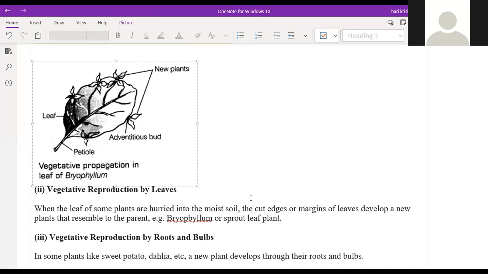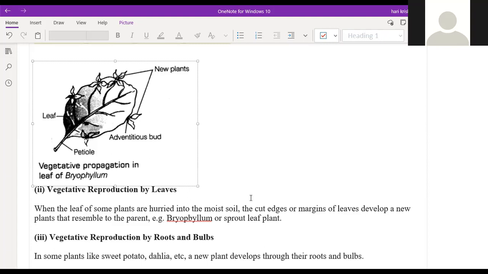If the leaf is in the soil for a longer time, this will grow into a plant. That's vegetative propagation by the leaves. Okay. Vegetative propagation by the leaves is very rare, because leaves are very light in weight and will blow here and there in the wind, so the buds break easily.